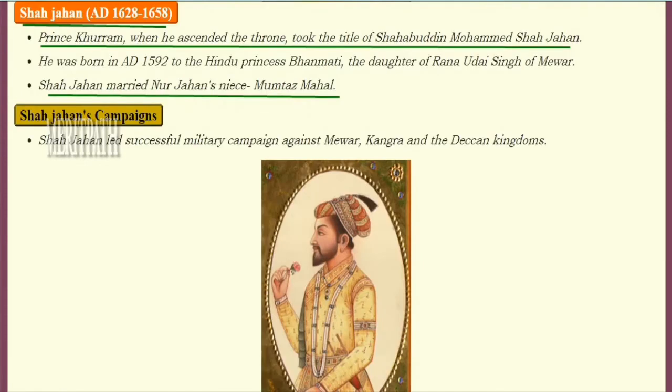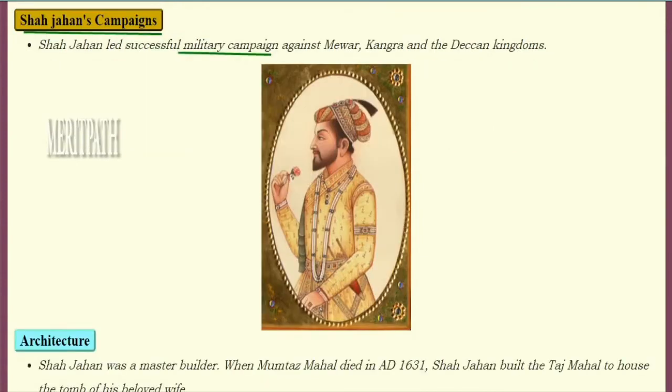Next was Shah Jahan. From AD 1628 to 1658, Shah Jahan ruled. So Prince Khurram, when he ascended the throne, took the title of Shahabuddin Muhammad Shah Jahan. He was born in 1592 to a Hindu princess, Bhanumati, the daughter of Rana Uday Singh of Mewar, and then Shah Jahan married Nur Jahan's niece Mumtaz Mahal. Shah Jahan led a successful military campaign against Mewar, Kangra and the Deccan kingdoms. This is the image of the ruler Shah Jahan.